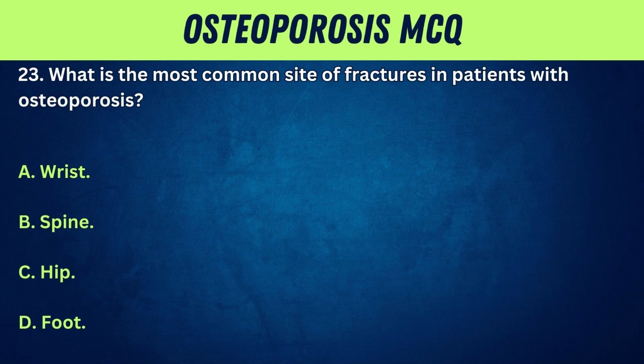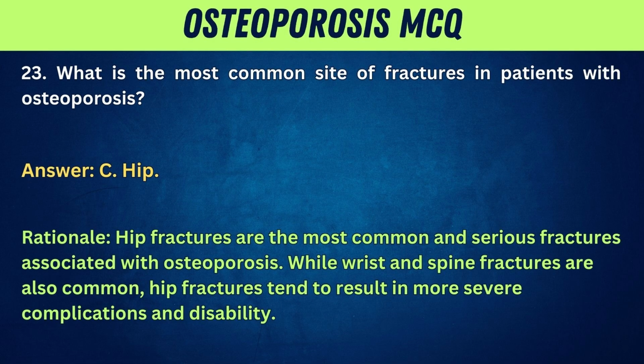23. What is the most common site of fractures in patients with osteoporosis? A. Wrist. B. Spine. C. Hip. D. Foot. Answer: C. Hip. Rationale: hip fractures are the most common and serious fractures associated with osteoporosis. While wrist and spine fractures are also common, hip fractures tend to result in more severe complications and disability.